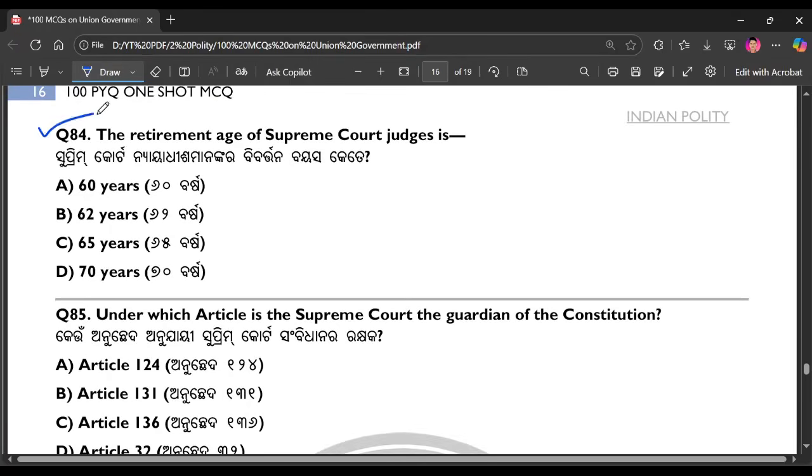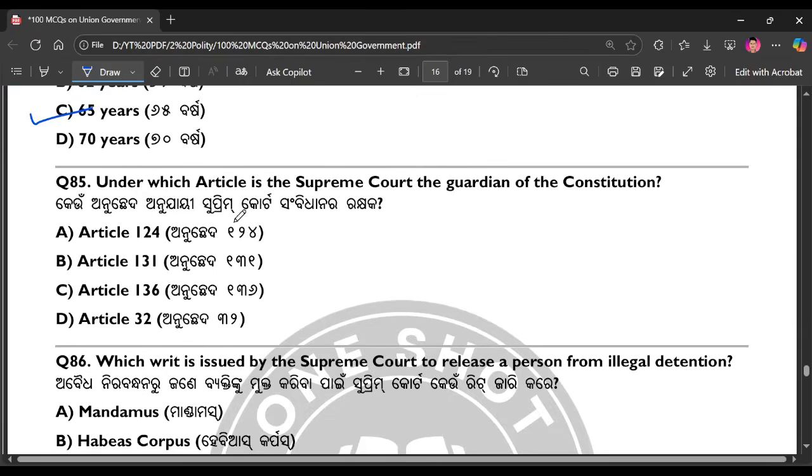Question number 84. The retirement age of a Supreme Court judge is. The right answer is option number C. Question number 85. Under which article is the Supreme Court the guardian of the Constitution?